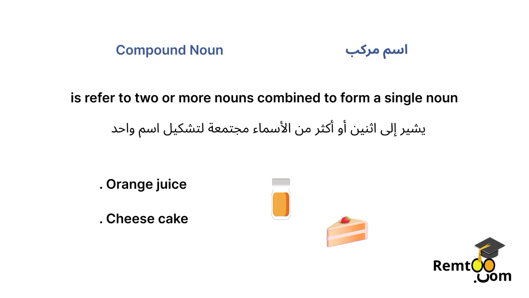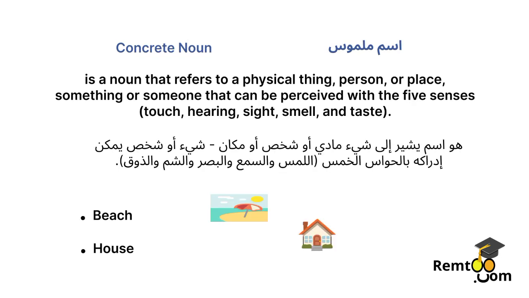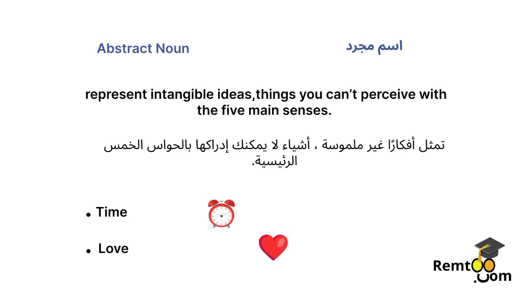Orange juice, cheesecake. A concrete noun is a noun that refers to a physical thing, person, or place, something or someone that can be perceived with the five senses: touch, hearing, sight, smell, and taste. Beach. House. Abstract noun. Abstract nouns represent intangible ideas, things you can't perceive with the five main senses.